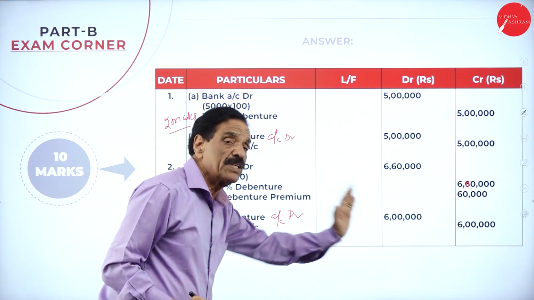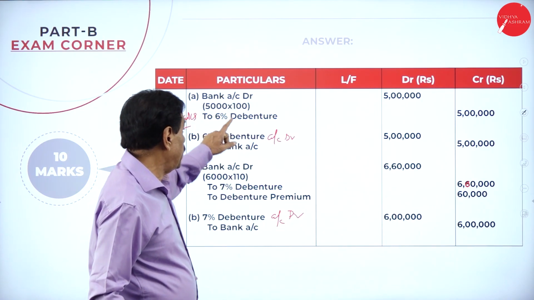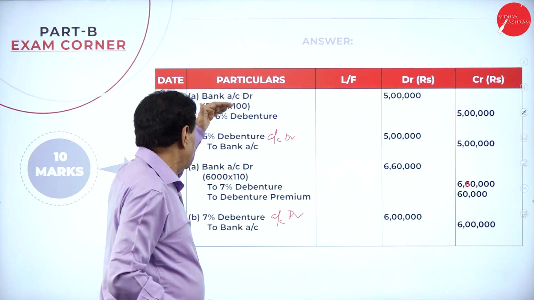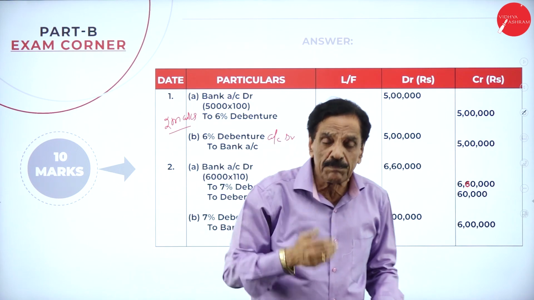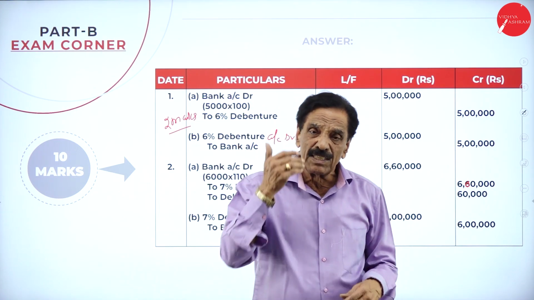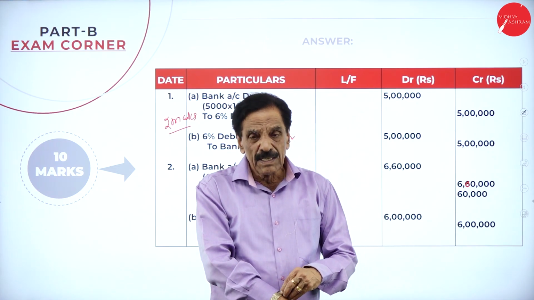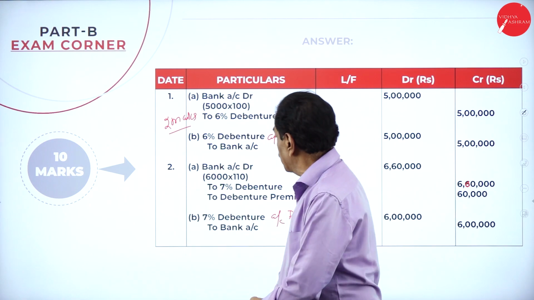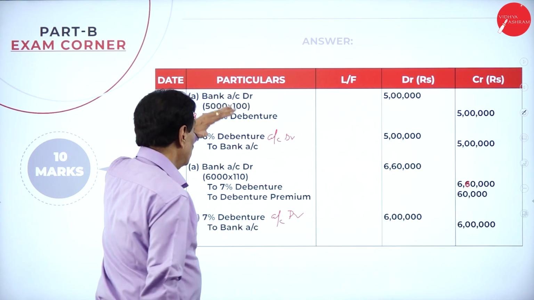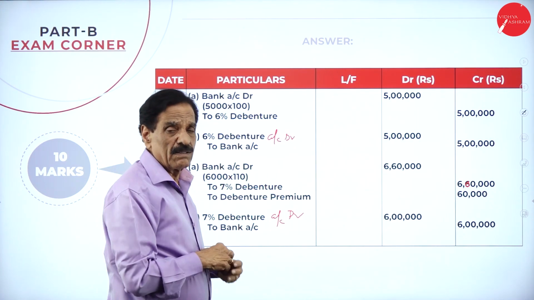7% debenture account debit 6 lakh, to bank account 6 lakh. What is the first entry? Taken at par, redeemable at par. Entry: bank account debit to debenture account, debenture account debit to bank account. That is taken at par, redeemable at par. First entry, when we receive the money: bank account debit to debenture account, debenture account debit to bank account.